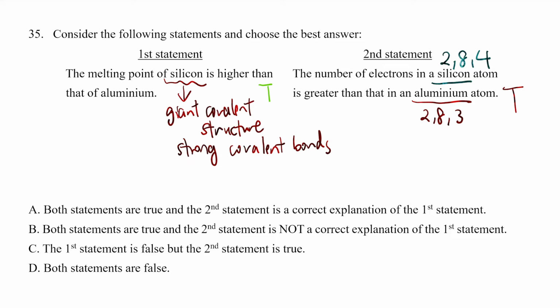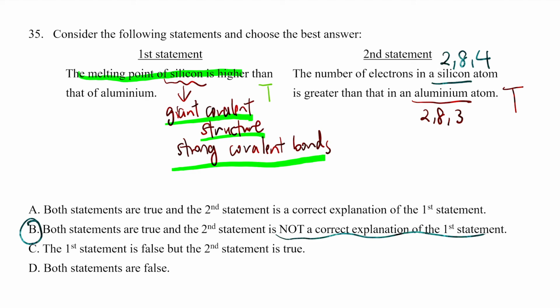This one, even though the statement is true, does not relate to why the melting point of silicon was higher. And why was it higher? It was because of its structure and the strong covalent bonds that it had. But silicon having a greater number of electrons than aluminium is not related to that. So even though both statements are true, that would mean it's option B because it's not a correct explanation of the first statement. So B.